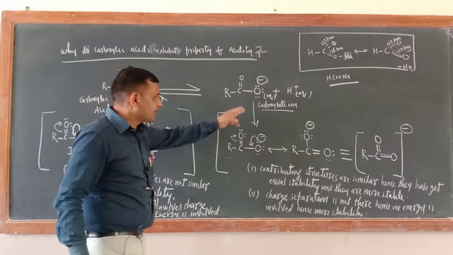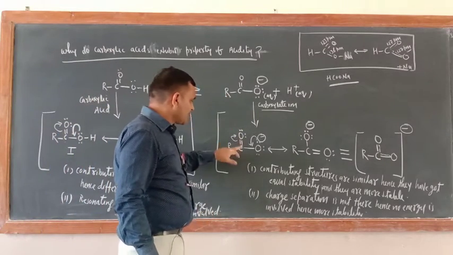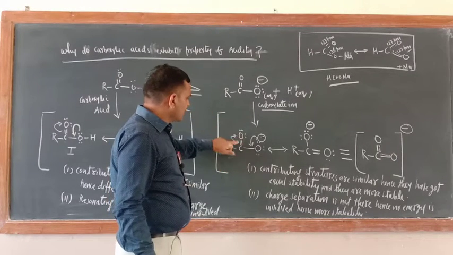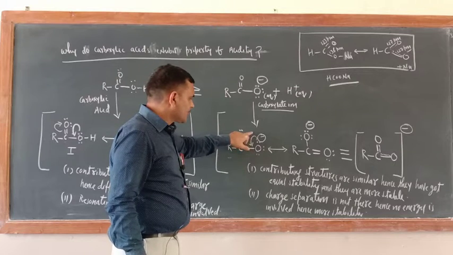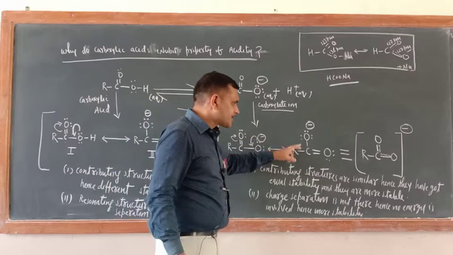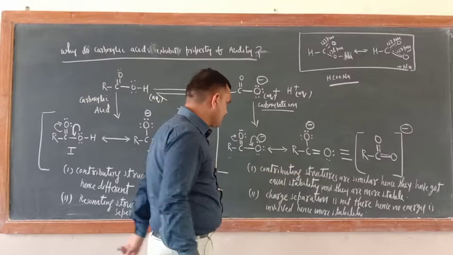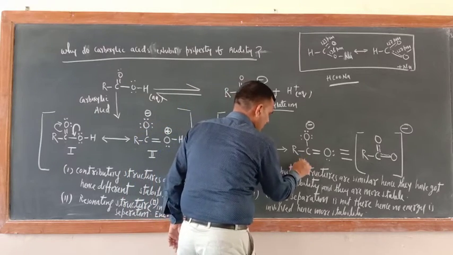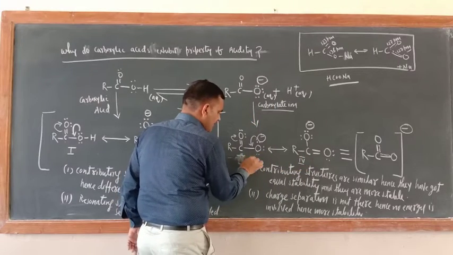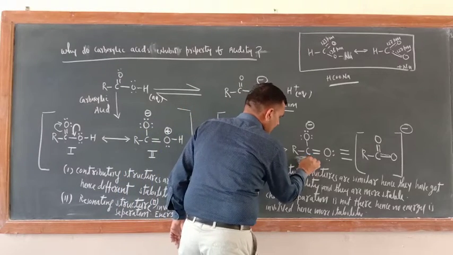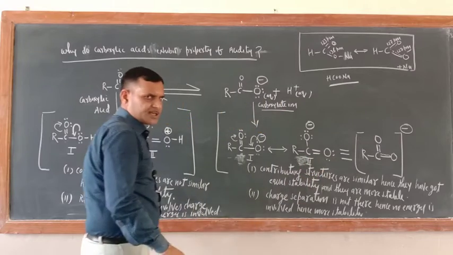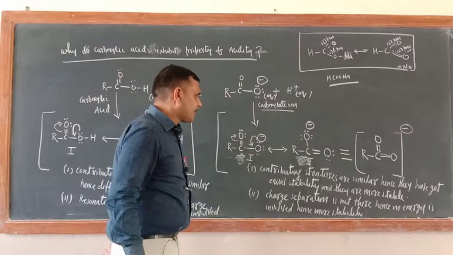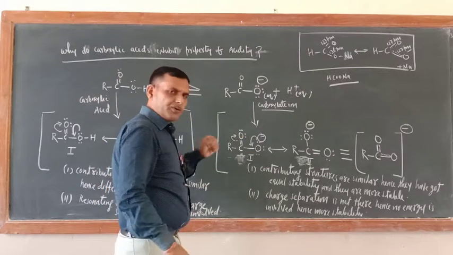Now compare the resonating structures of carboxylate ion. This is carboxylate ion. Okay. Now the same thing is here also. Just shift this electron here. So these electrons will come here. But just see here, you will get this resonating structure. Make this one resonating structure third and this one fourth. You can make the first also, because they are the different resonating structures. They are the resonating structures of carboxylic acid. They are the resonating structures of carboxylate ion. So now what do you have to do here?